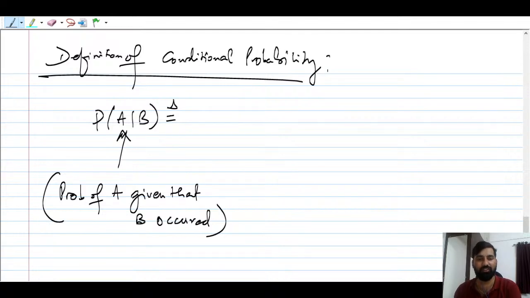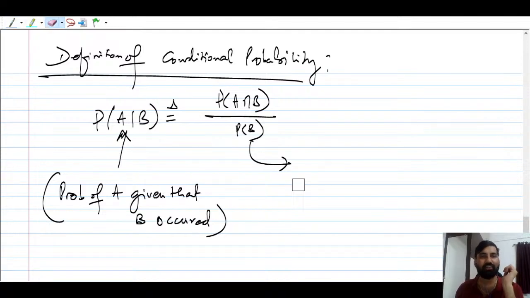This is the definition symbol that I have shown you. Now we will write that the probability of A given B is the probability of A intersection B, the common part, upon the probability of B, whatever is already given. The probability of B is nothing but an ordinary probability, or total probability, already given. And this is the common probability, the probability of A intersection B, upon the probability of B. And it is defined only when the probability of B is greater than 0.